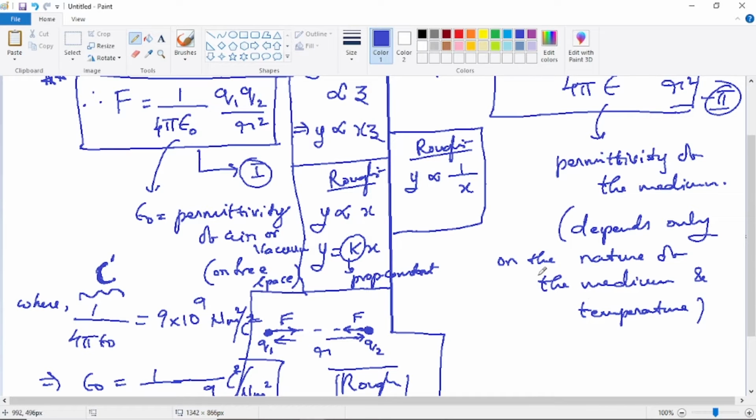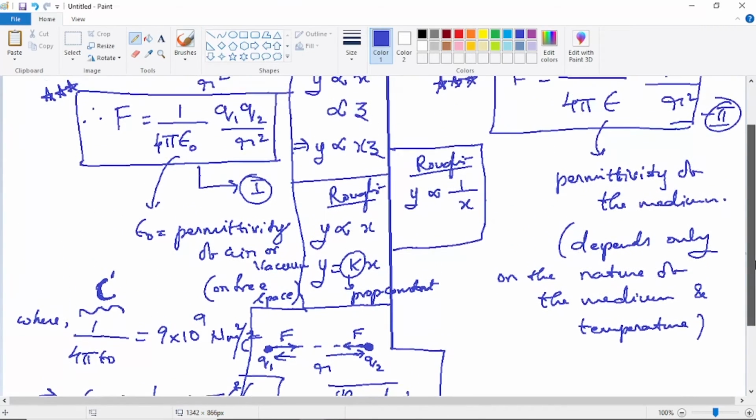Any medium can be considered between the two point charges. So along with the actual nature of the medium, it also depends on the temperature of the medium. It's not a separate factor, it's actually included in the nature of the medium itself, but it should be mentioned. That's very important. Even a slight change in temperature changes, to some extent, the proportionality constant, the permittivity of the medium epsilon, or the complete constant 1 by 4 pi epsilon naught. So these are the things related to the permittivity of the medium.